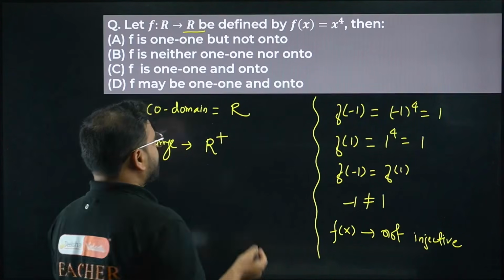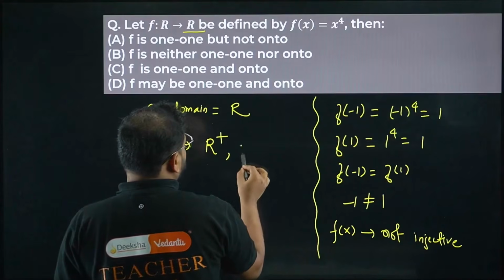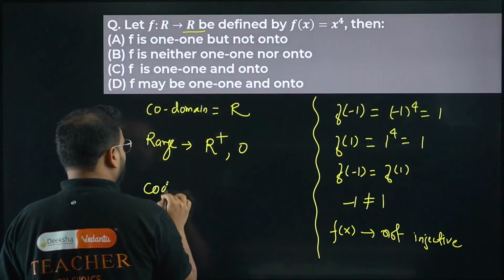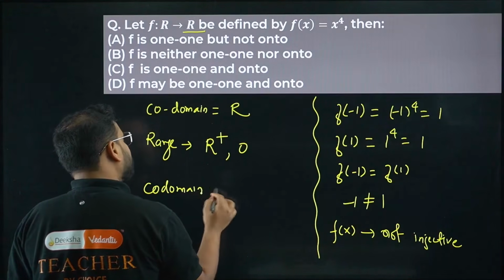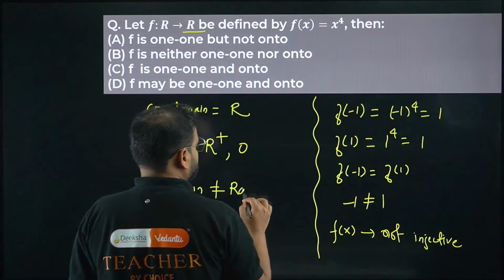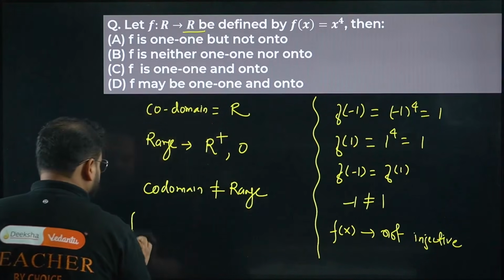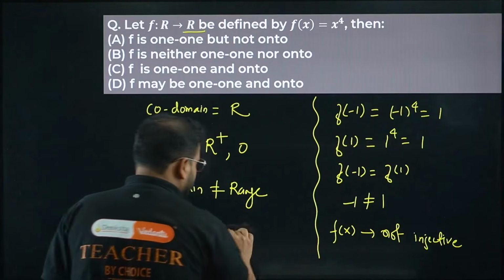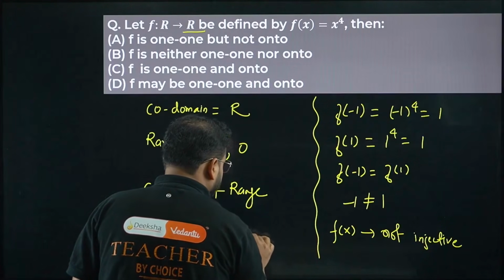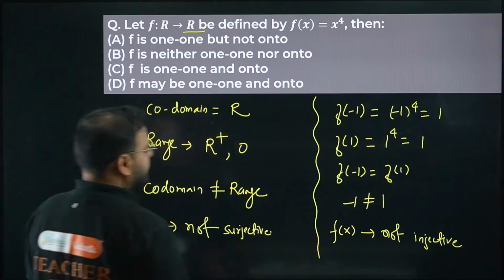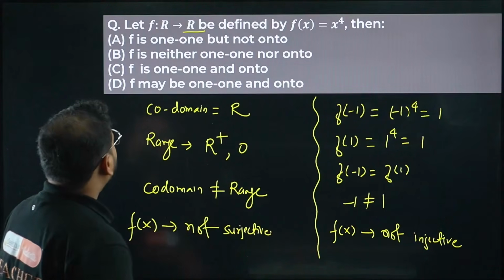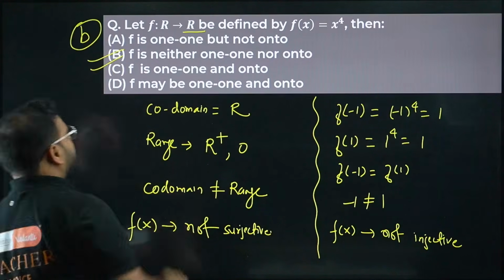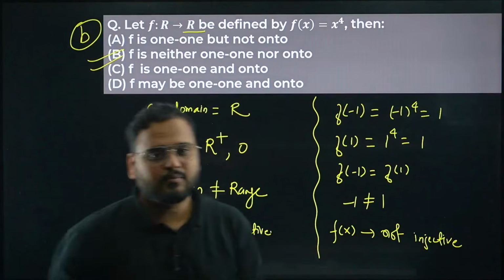Even 0 can be there. So I can say directly that codomain is not equal to range. Hence the function f(x) is not onto or surjective. So the answer is not injective, not surjective, neither one-one nor onto. Option B is correct. Okay, let's move on. I hope this is clear.